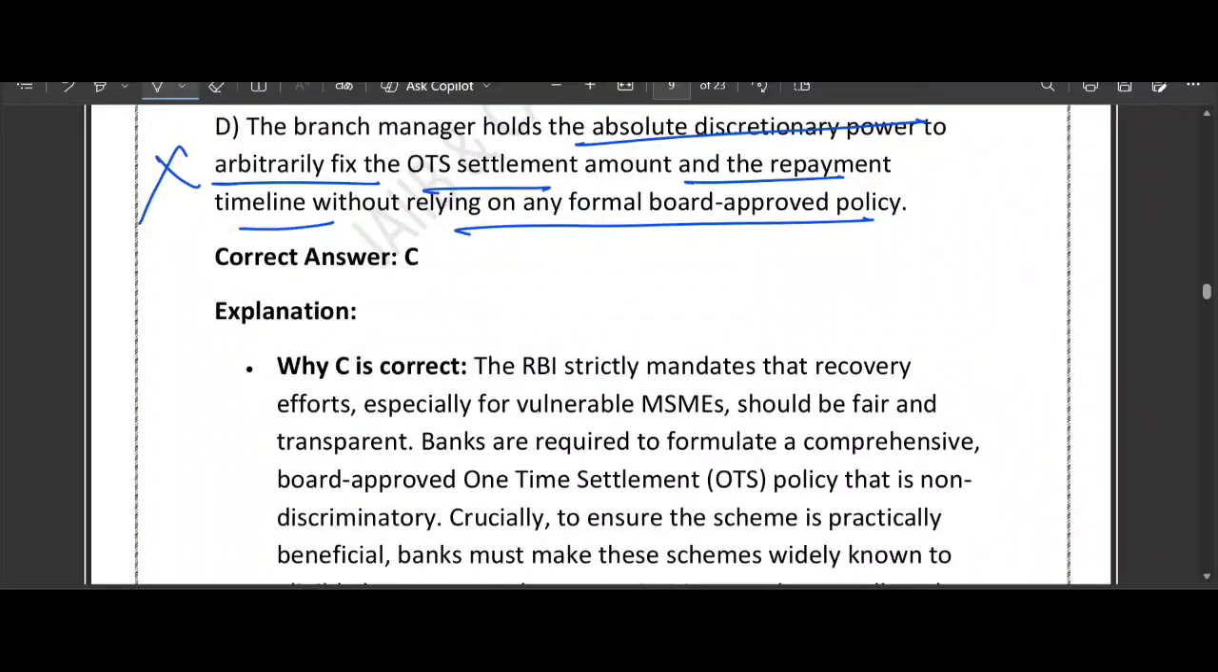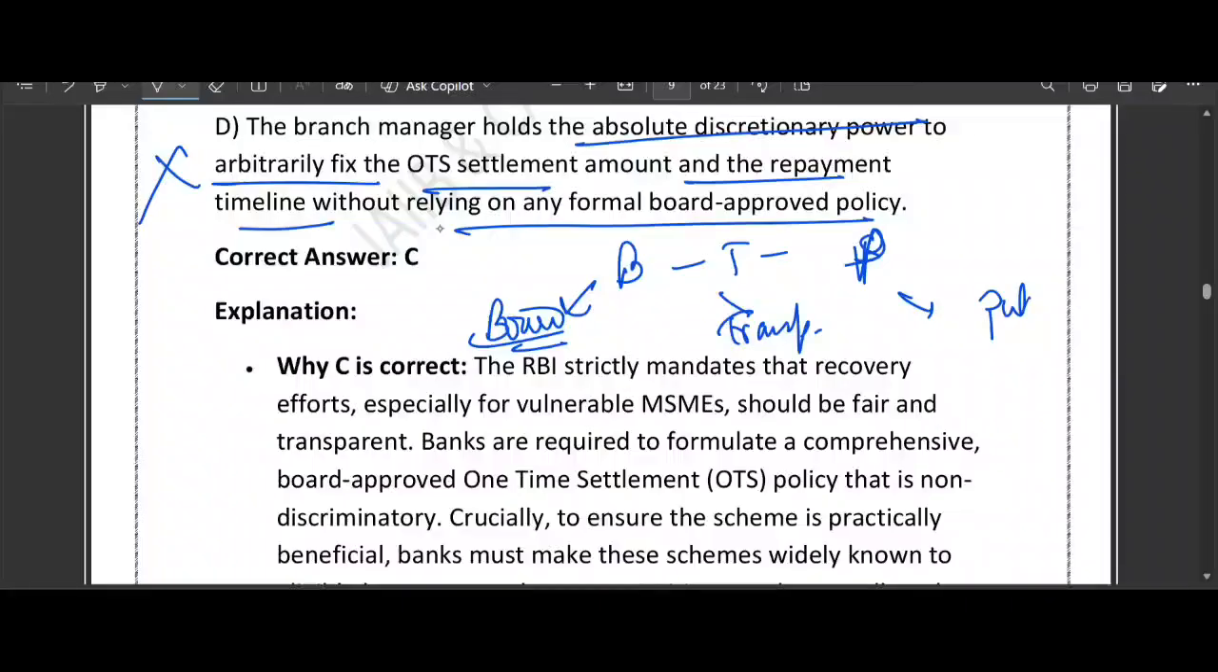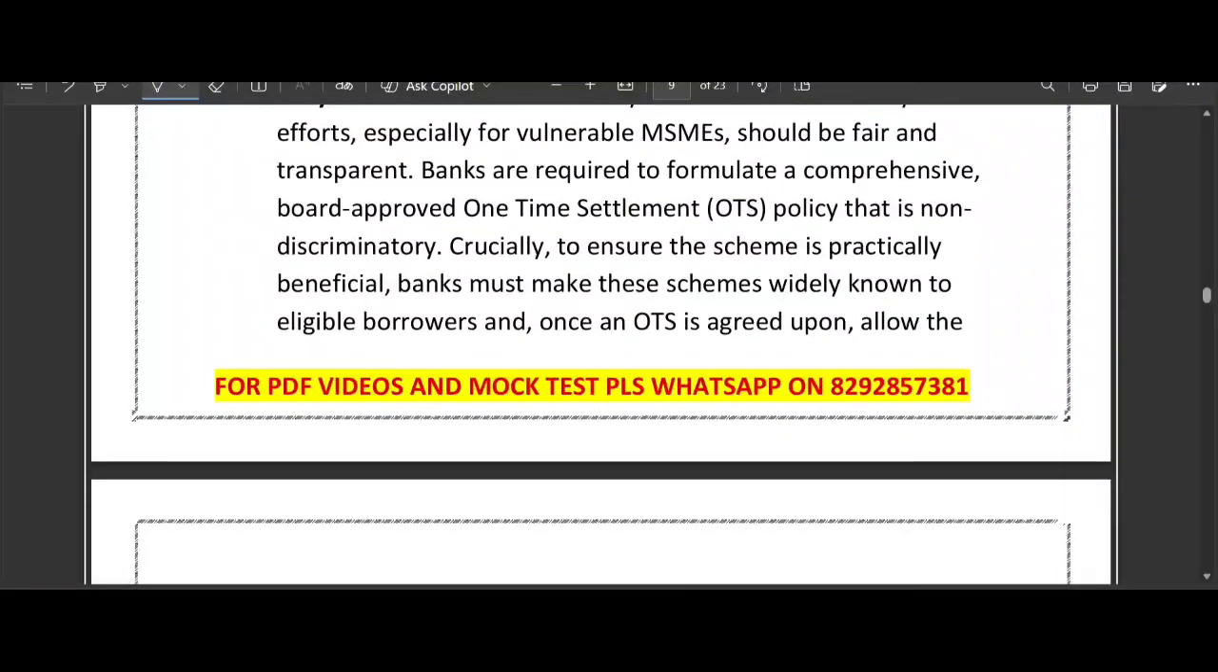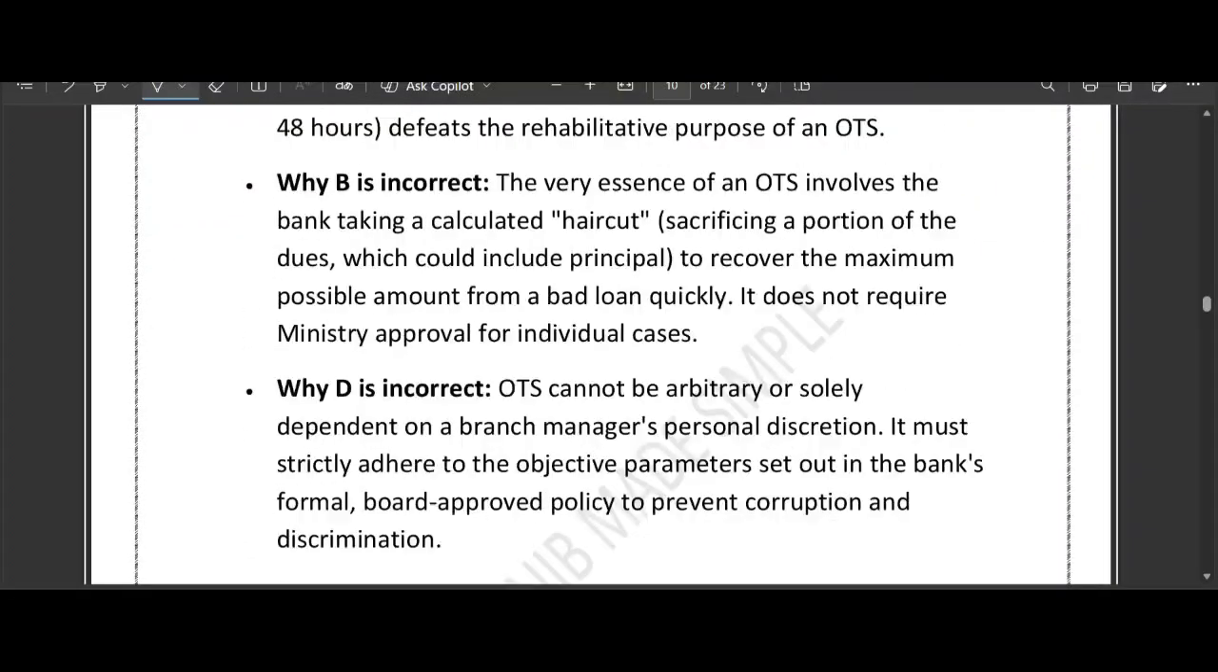So to remember, to have a valid OTS process, just remember this BTP. B means what? Board approved policy. T means what? It must be transparent. P means it must be publicized, which means the bank must tell the customer that the scheme exists. So remember, OTS is a settlement, not a surprise. It must be fair, slow enough to pay, and follow the book. Right? Is it clear? Now, next question.